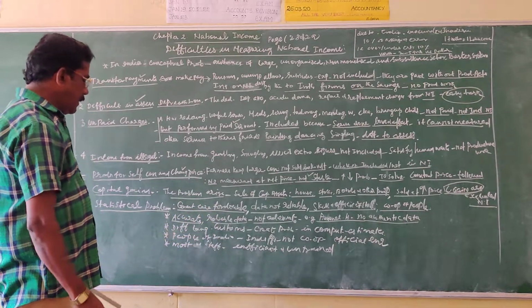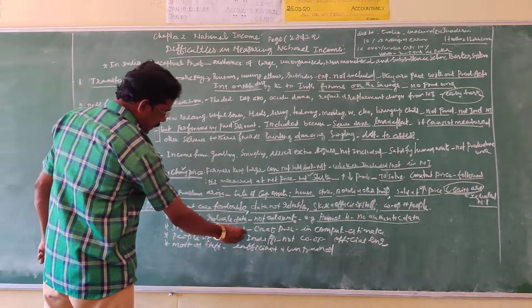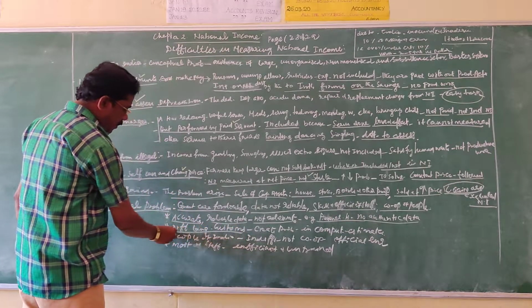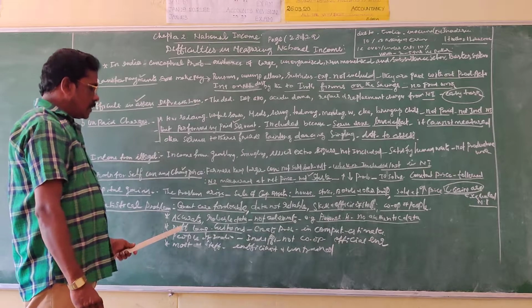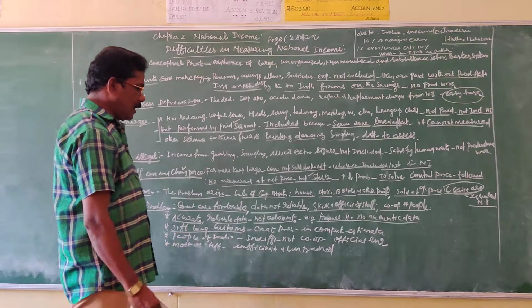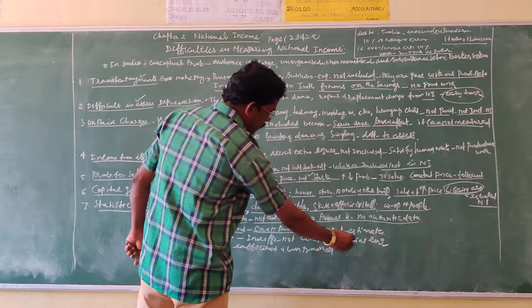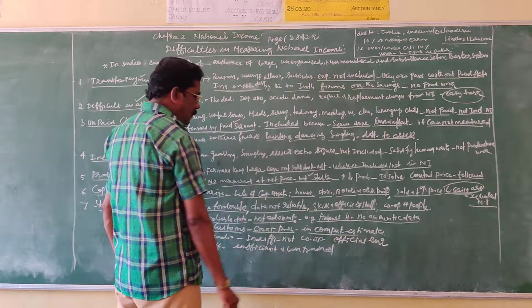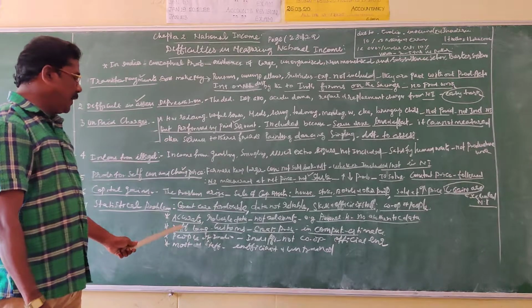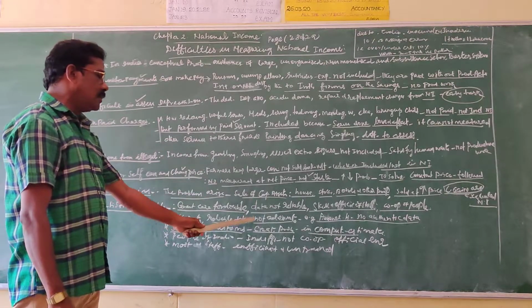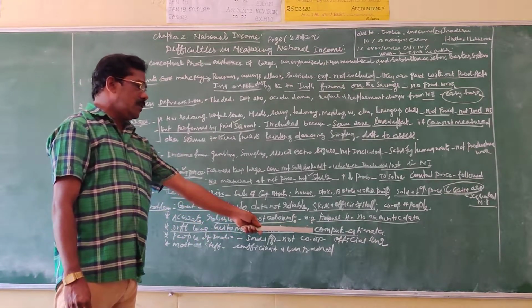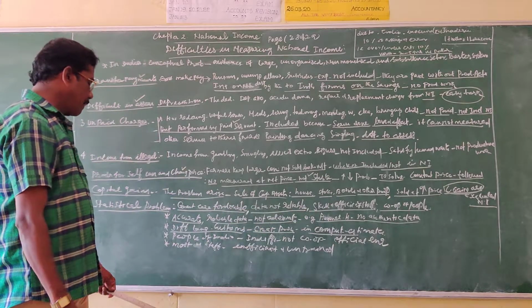Then the second one: different languages and customs are followed at the time of collection of data, which create some sort of problems in the computation or estimation of national income. Different languages and customs create problems in the computation of estimation.